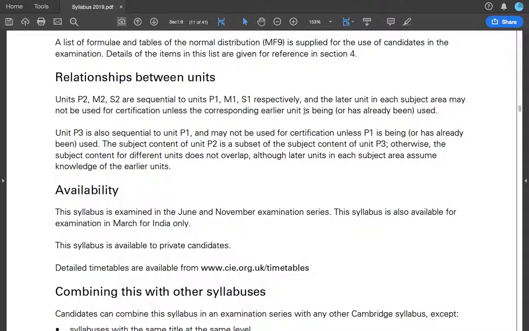Unit P3 is also sequential to Unit P1 and may not be used for certification unless P1 is being or already has been used. The subject content of P2 is a subset of the subject content of P3, means that the P3 includes P2 and you cannot take P3 or P2 or anything unless you take P1. So P1 is the most important. As pure maths 1 is most important.